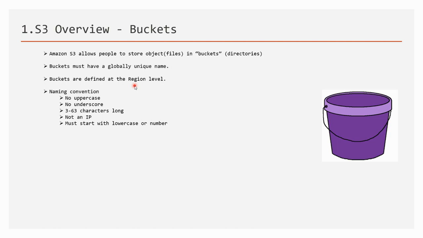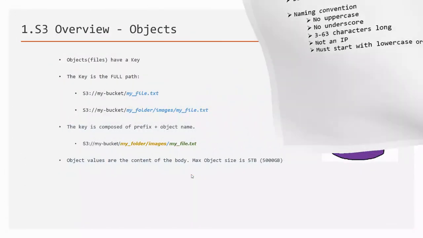And there are some naming conventions. The name should have no upper case letters and cannot have underscores, but you can have hyphens in between. The bucket name must be between 3 and 63 characters long. You cannot use IP naming conventions with dots, and it should start with either a lowercase letter or a number. These naming conventions are not difficult to follow.